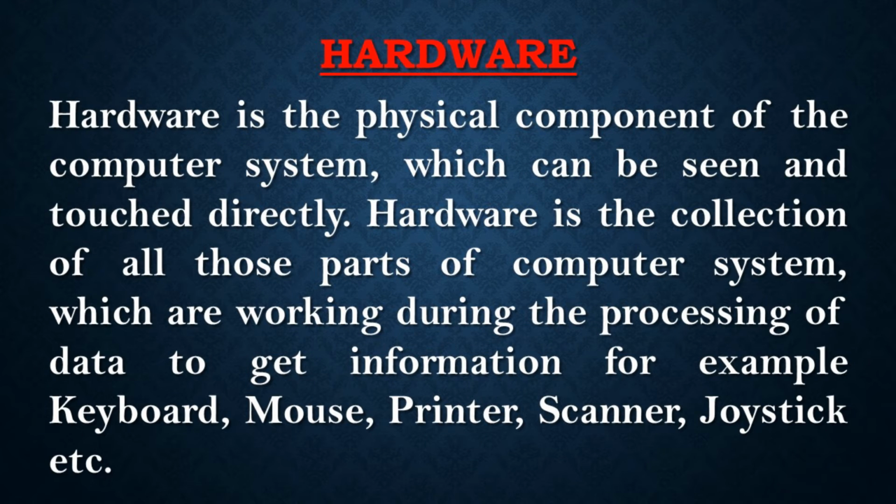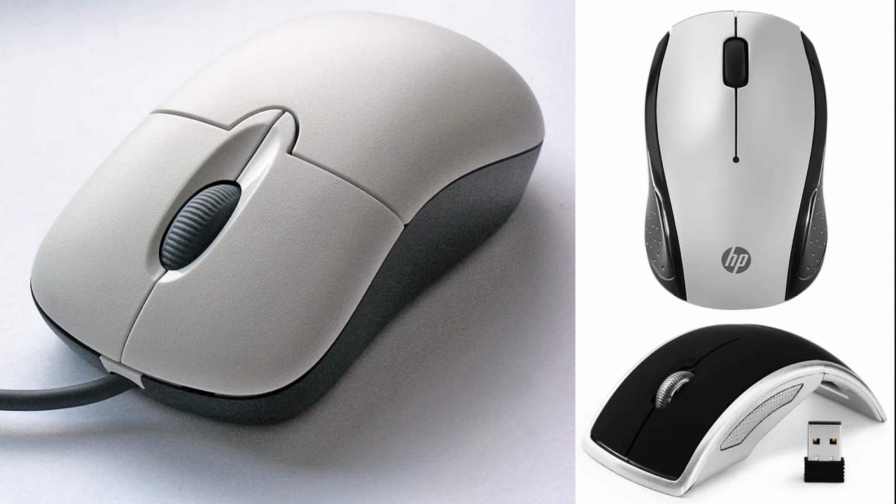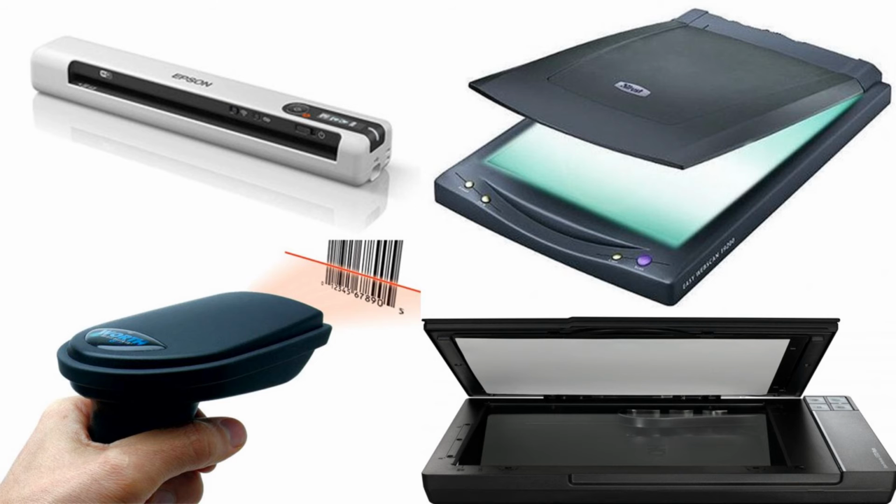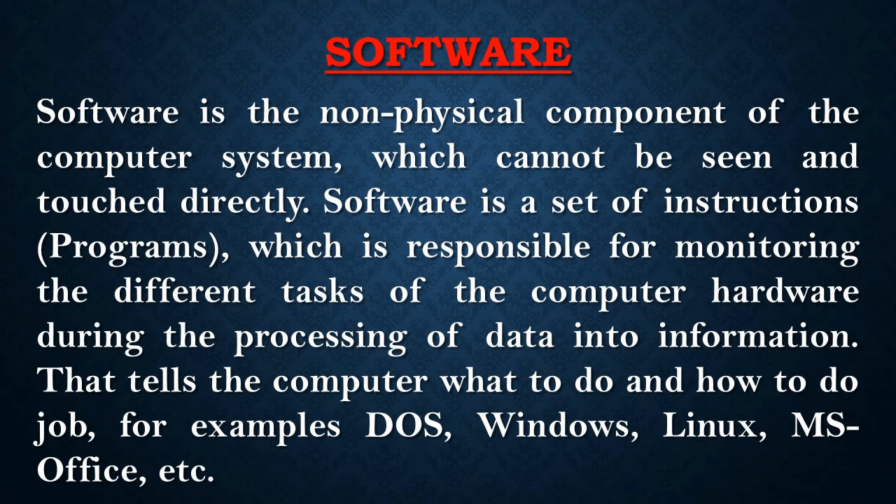Hardware is the physical component of the computer system, which can be seen and touched directly. Hardware is the collection of all those parts of the computer system which are working during the processing of data to get information. For example, keyboard, mouse, printer, scanner, joystick, etc.